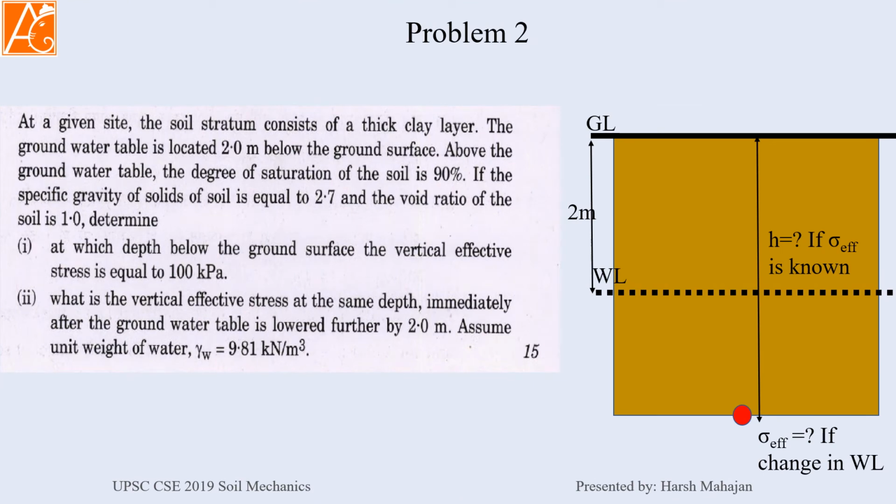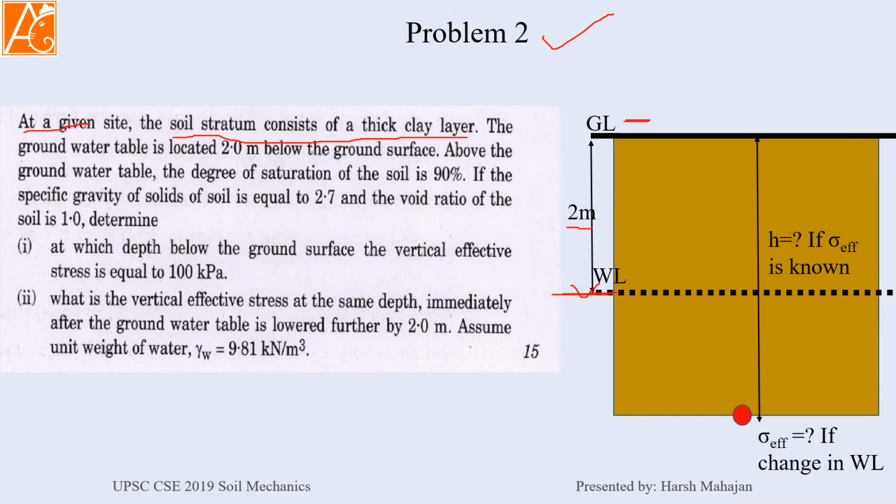Okay. Now next question, problem number 2. Let us first read the problem. At a given site, the soil stratum consists of a thick clay layer. The groundwater is located 2 meter below the ground level. So this is the ground surface, and 2 meter below there is the water level.